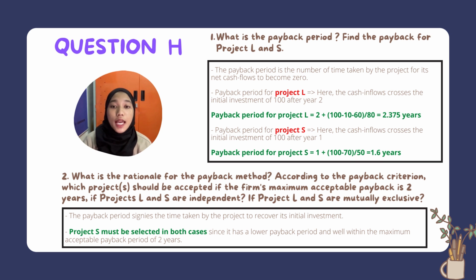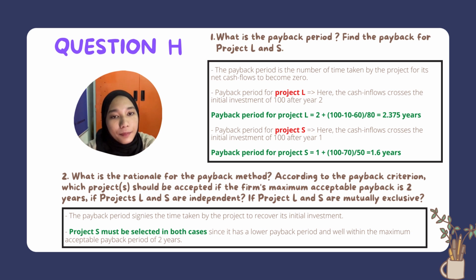Okay, next I will explain question H. The first question is: what is the payback period, and find the payback for project L and S. The payback period is the time taken by the project for its net cash flows to become zero. For project L, the cash inflows cross the initial investment of 100 after year 2.